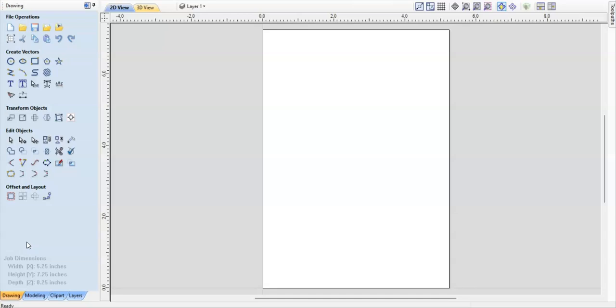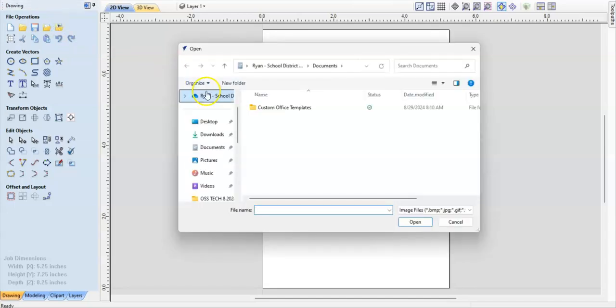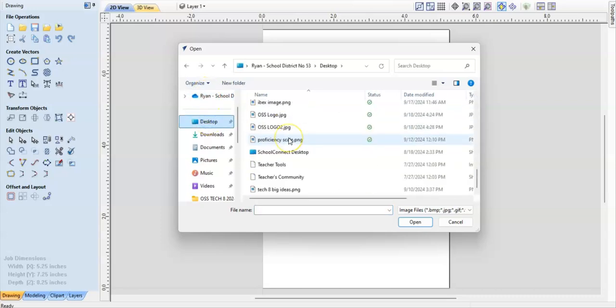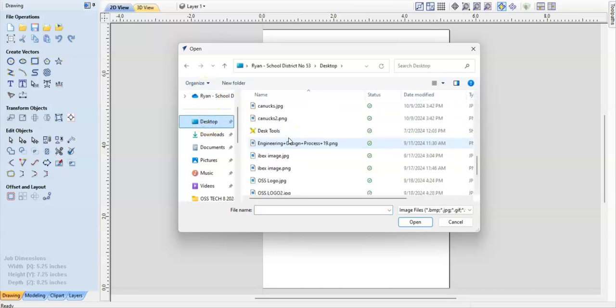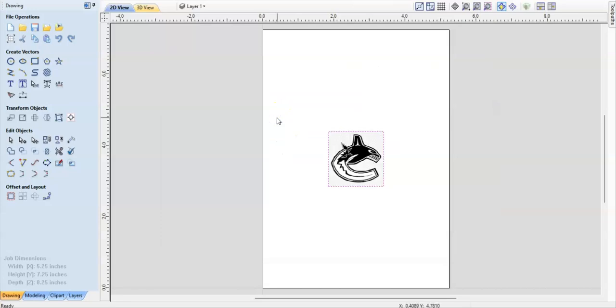So I have my blank space. It'll adjust for you guys if you had a different material size in there previously. And I'm going to go up to this little open button because I've saved an image on my desktop. Now, black and white images work the best. There's also clip art available through the VCarve program. I'll just show you guys what I'm looking at for the example here. So on my desktop, I have Canucks. I'm going to do the Canucks 2 image, and it is going to populate onto my desktop just so.